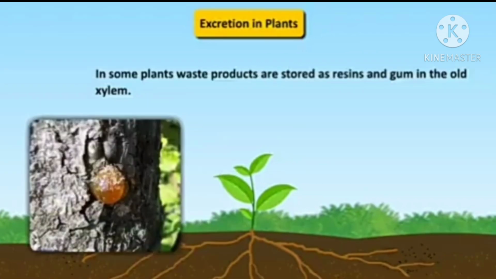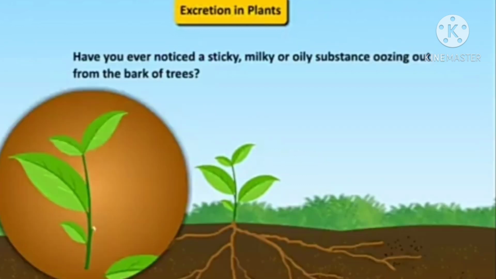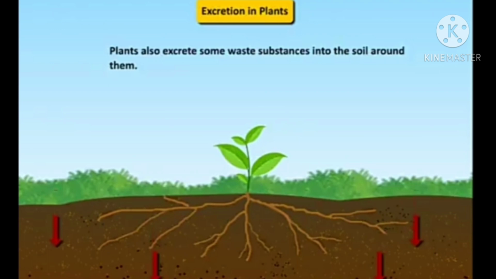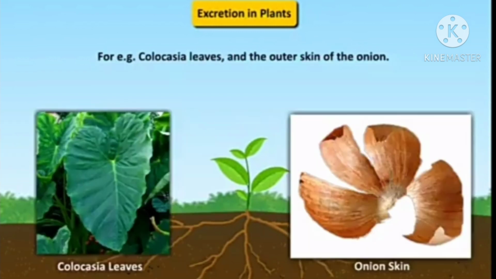Next, in some plants waste products are stored as resin and gums in the old xylem. So here you can see the resin and gum picture. Now have you ever noticed a sticky, milky or oily substance coming out from the bark? Plants also excrete some waste substances into the soil, and here is some crystal calcium.